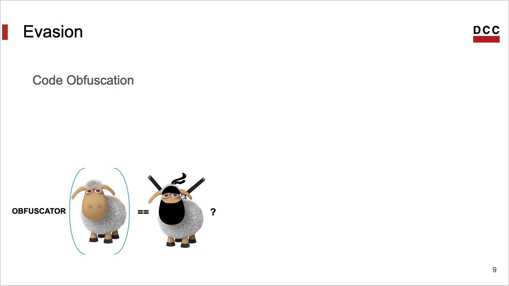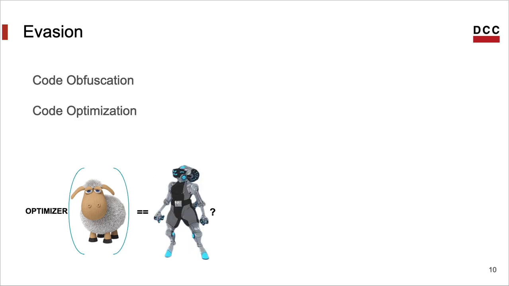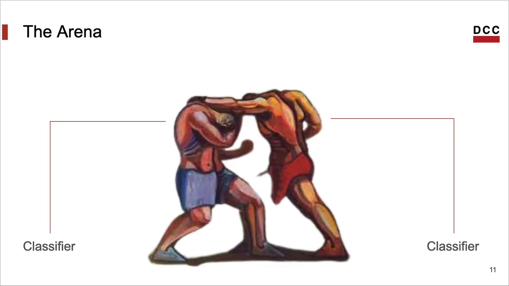Obfuscation is a typical example of an evader. But then, optimizations are evaders too. The optimizer might change a program as much as an obfuscator. Clone detection, in general, will be undecidable. We are talking about solving program equivalence, so typically classifiers are stochastic, and there is a kind of arms race between evaders and classifiers. And many, really many results have been produced in recent years.